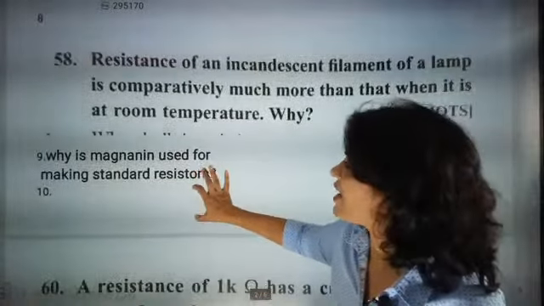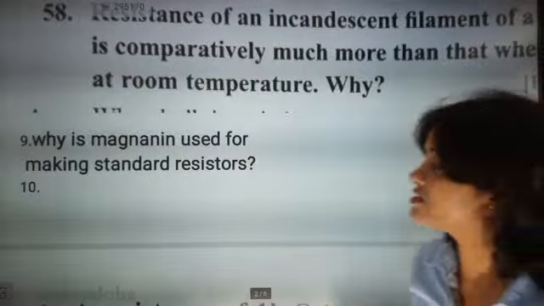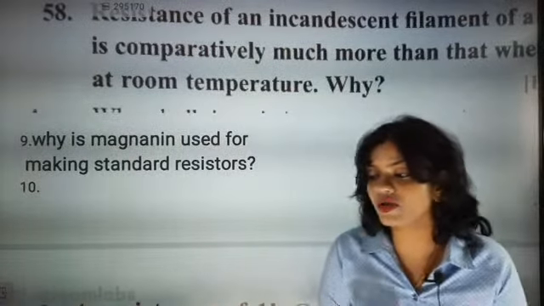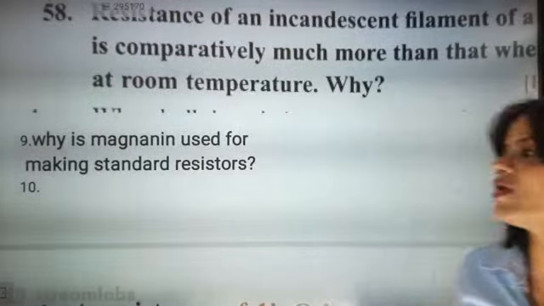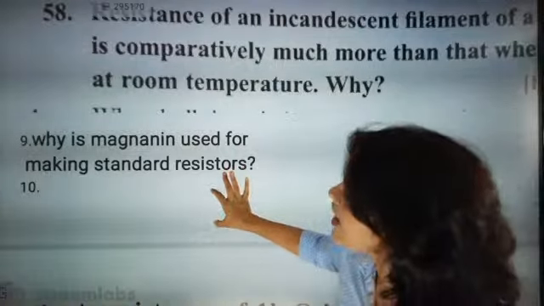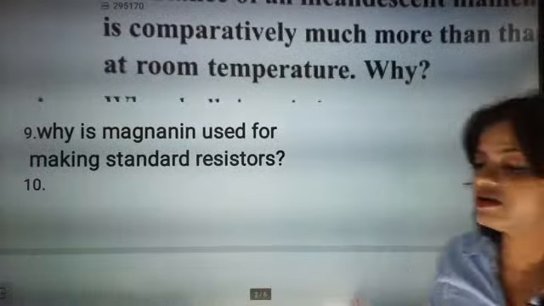Now, why is manganese used for making standard resistors? These are very important questions. I want my children to answer these questions very nicely. Beta, why is manganese used for making standard resistors?